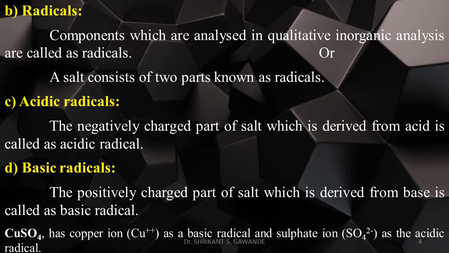Here we see an example, CuSO4. This salt consists of the copper ion Cu2+ as the basic radical and the sulfate ion SO4 2- as the acid radical.